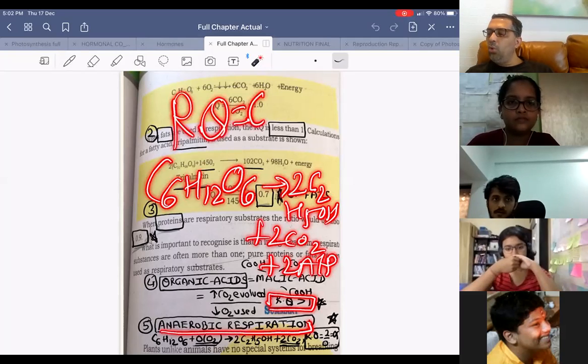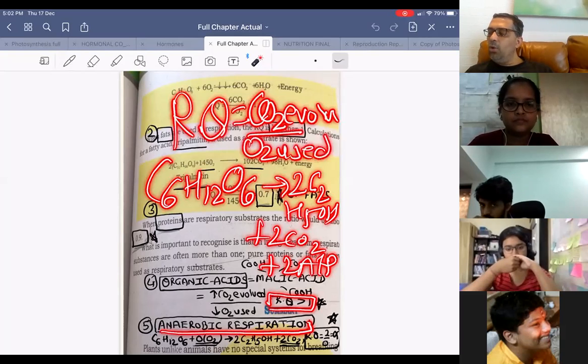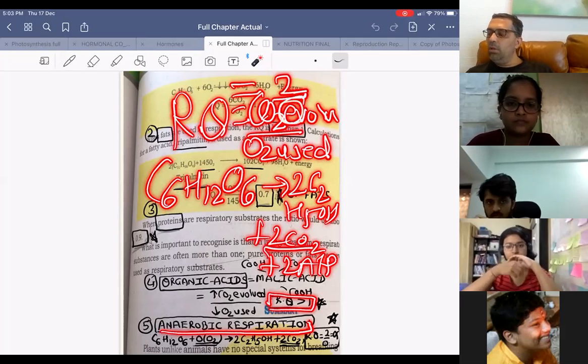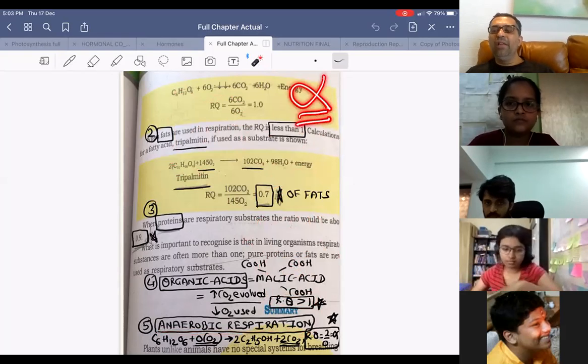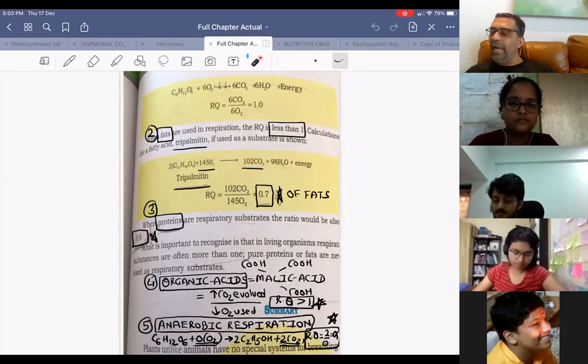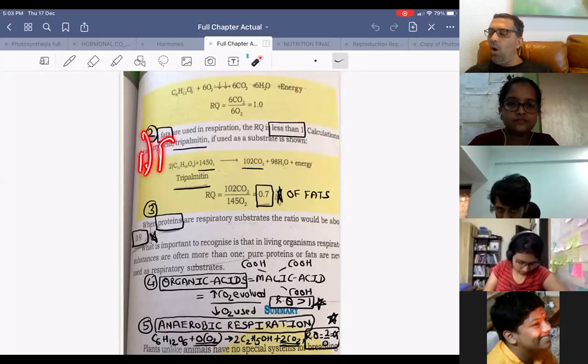CO2 evolved upon O2 used. How much is CO2 evolved? 2 CO2. How much is the O2 used? 0. How much is 2 upon 0? Infinite.